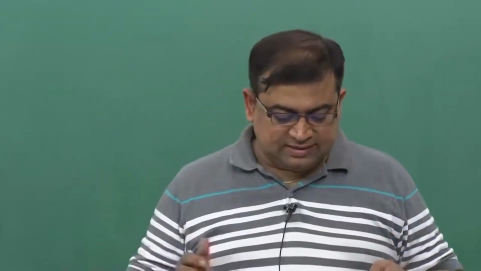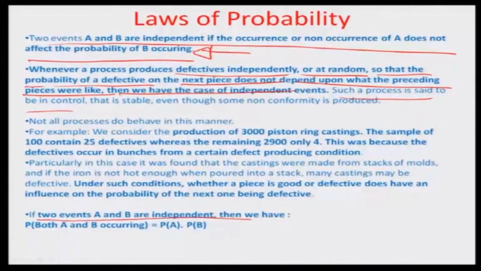Whenever there is a set of events A and B which are independent of each other, like 25 defectives out of 100, or 4 out of 2900, they are completely independent of each other, and the reasons therein are completely different. So both A and B occurring should be the product of the probability of A and the probability of B.